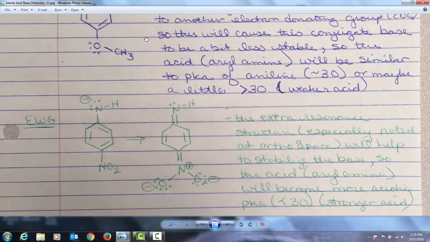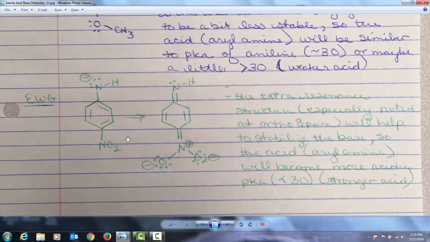Now, if you put an electron withdrawing group on the ring, you're going to get an extra resonance structure, like I have here with the nitro group at the para position. You would get the extra resonance structure only if it were ortho or para. Meta will still experience an enhancement, but it won't get an extra resonance structure. But since you get an extra resonance structure, this means that the conjugate base of the amine would be weaker. It is more stable because there is more resonance delocalization of the negative charge.